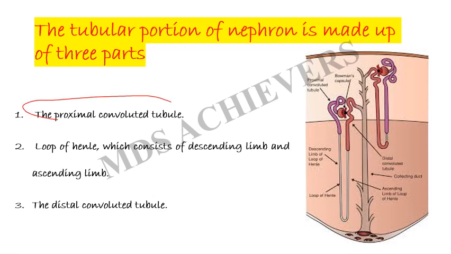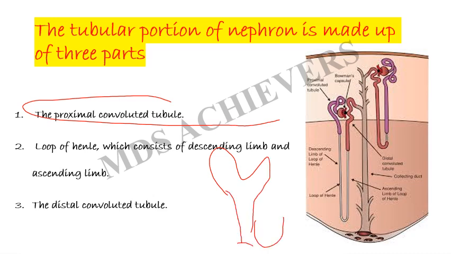This is the proximal convoluted tubule, the first beginning end. Proximal convoluted tubule, then the loop of Henle, then the distal convoluted tubule, and there comes the collecting duct.